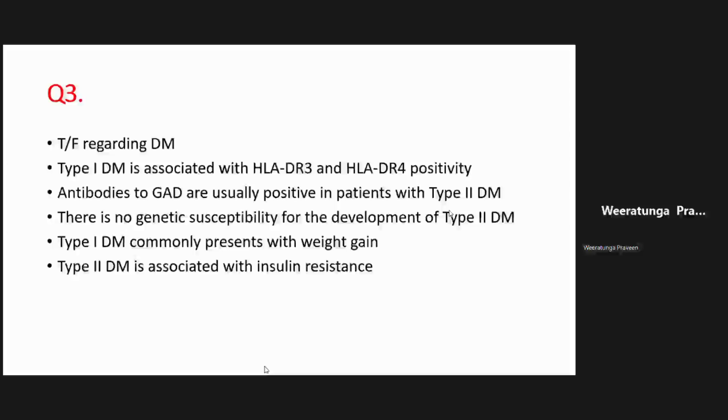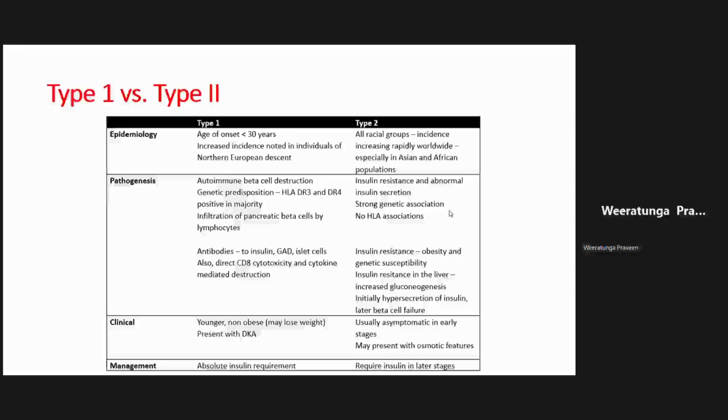So this comparison and contrast between type 1 and type 2 is important not only for your MCQ papers, but also when you have a patient with diabetes for history taking and examination, then again this discussion will be important, right? Especially if the patient is relatively young, you need to argue and say what type of diabetes you think it is, right? Okay.